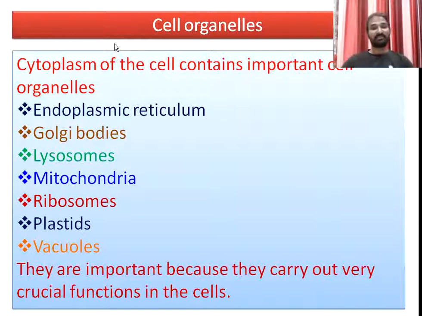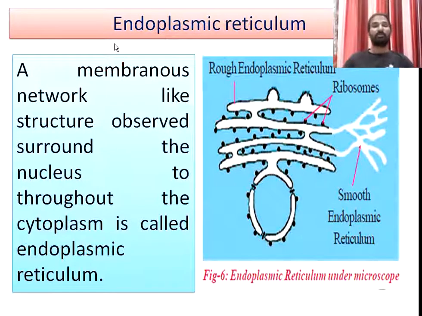Here we discuss the different kinds of cell organelles present in the cell. These cell organelles have specific functions. They carry out the specific functions of the cell. Now, the first cell organelle present in the eukaryotic cell is the endoplasmic reticulum.